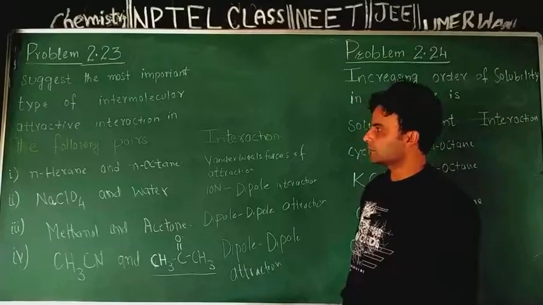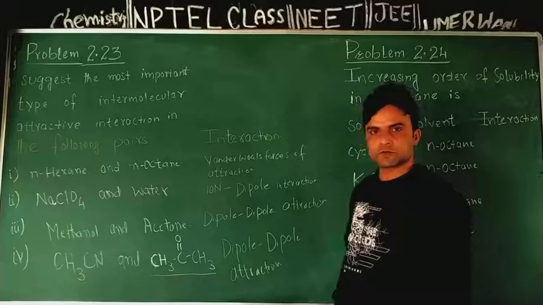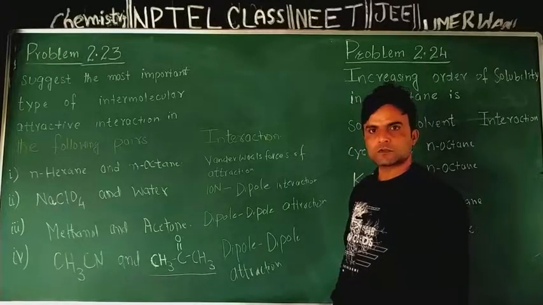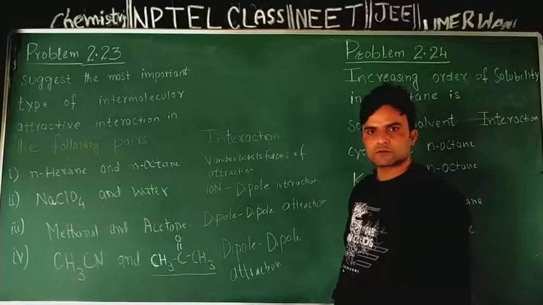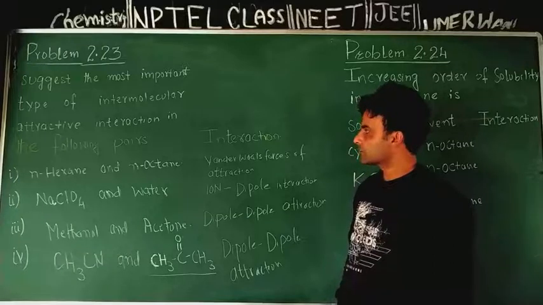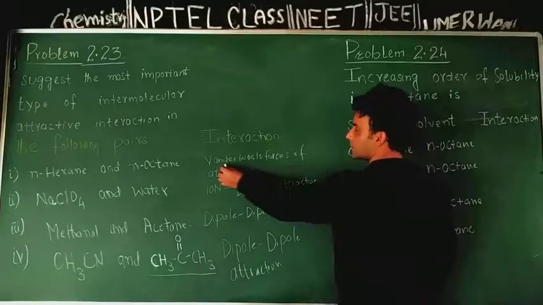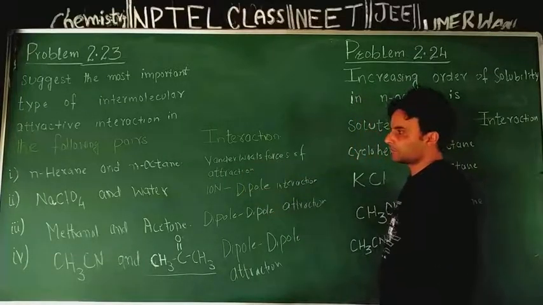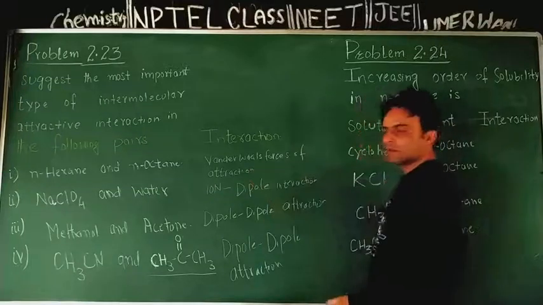Normal hexane and normal octane, both are hydrocarbons. In both there is a non-polar carbon hydrogen backbone, and they represent non-polar molecules, and interaction between these two is van der Waals force of attraction, the weakest force of attraction.